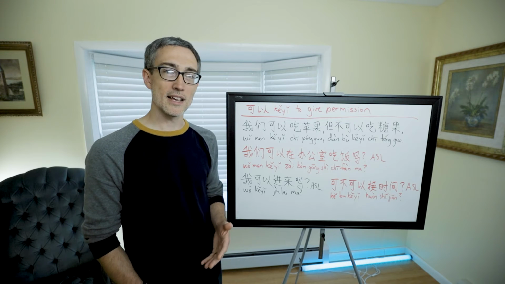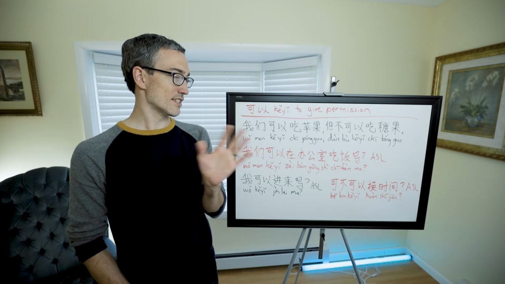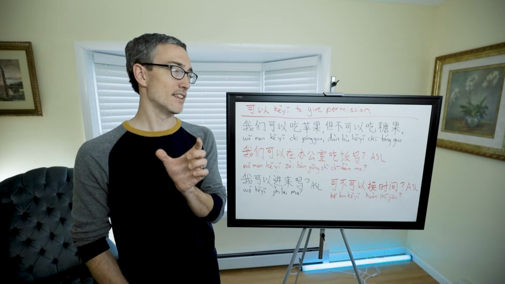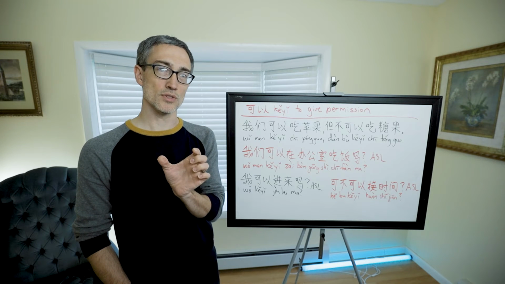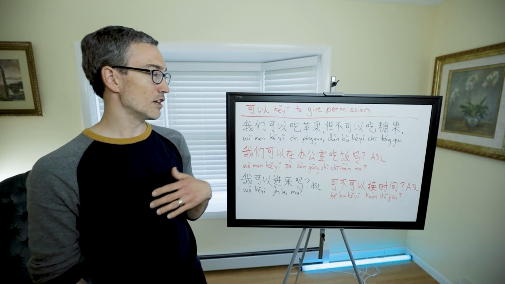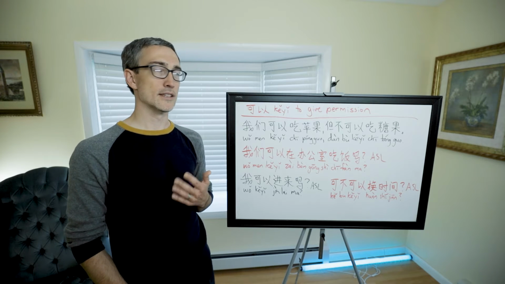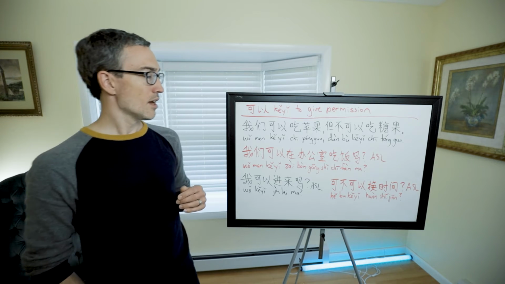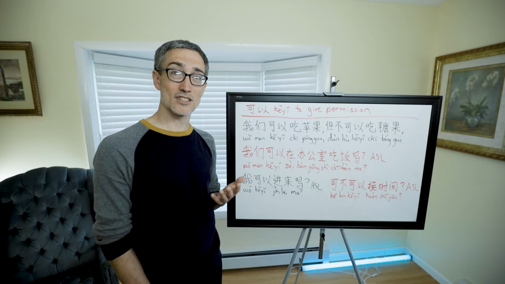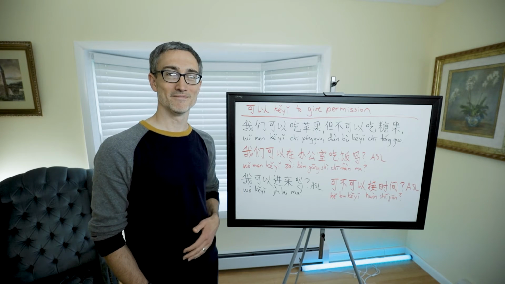But if someone says subject 不可以 do something, it's not a question. The statement is 不可以 do something. When that phrase 不可以 is used, it always means not allowed. If you want to say something is not possible, not viable, then it's better to say 不能. And now me just introducing that leads to the next topic, which is a comparison of 会, 能, and 可以.